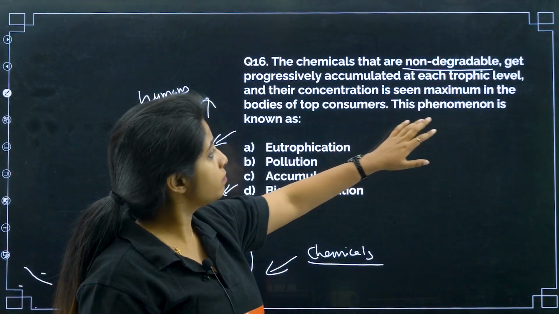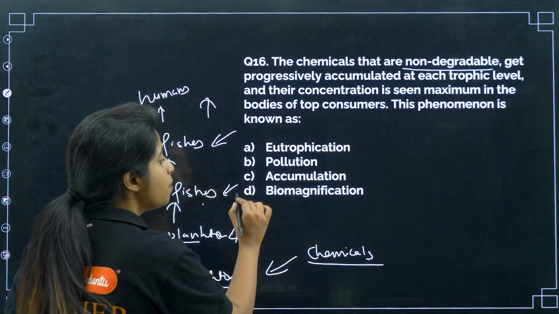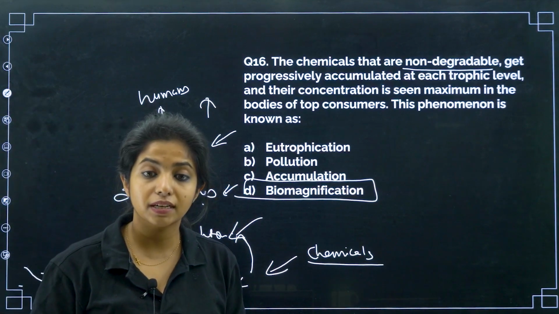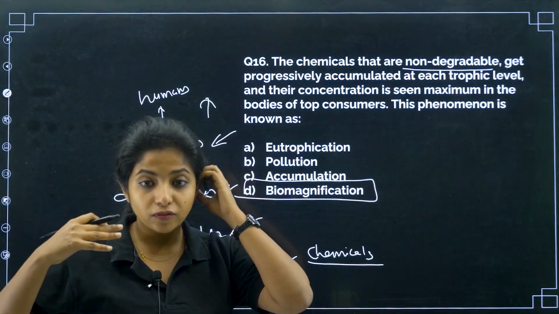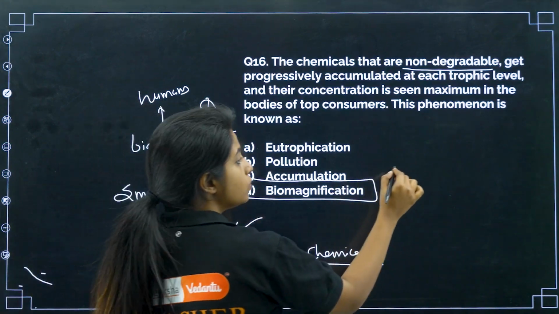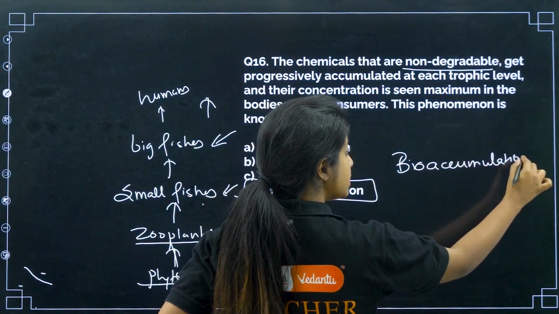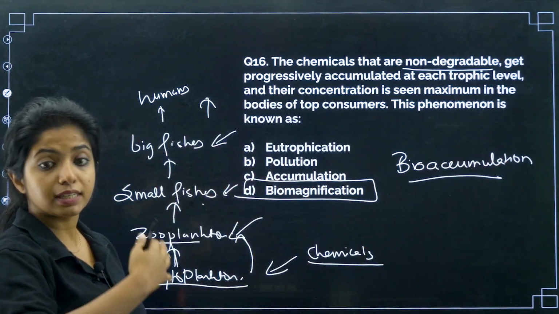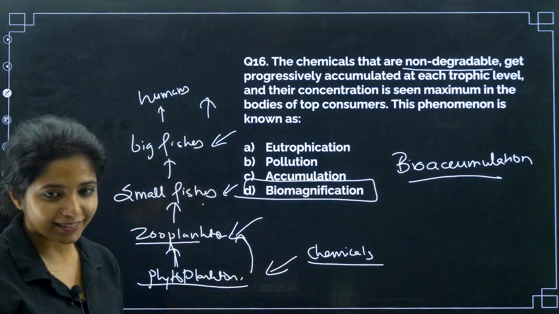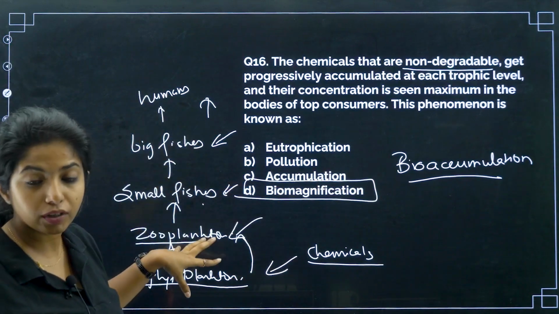Now, you will see the maximum concentration in the body of the top consumers. This phenomenon will be known as biomagnification. There is too much amount at the top consumer level because it is getting magnified. The amount of chemical is getting magnified and it is resulting due to something that you call bioaccumulation. So, bioaccumulation is the reason it is getting accumulated, which is why it is getting magnified also. So, do not go for this answer, please go for D. It is biomagnification. This is just the cause, but this is the whole process. This is what it is known as.